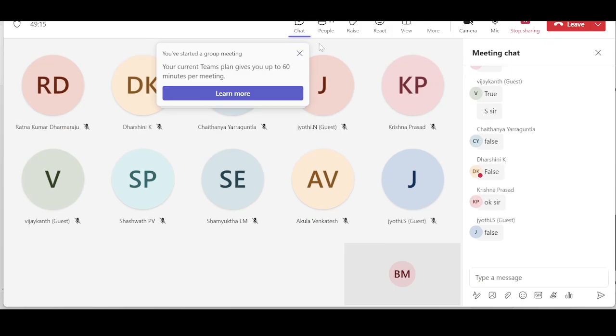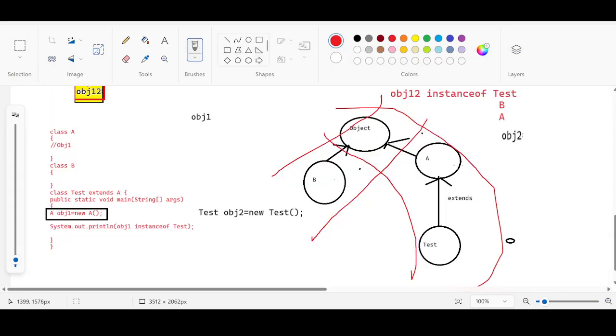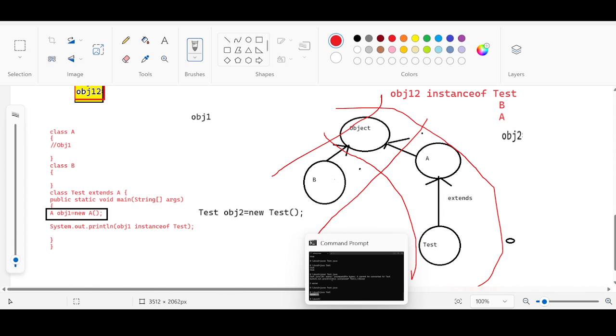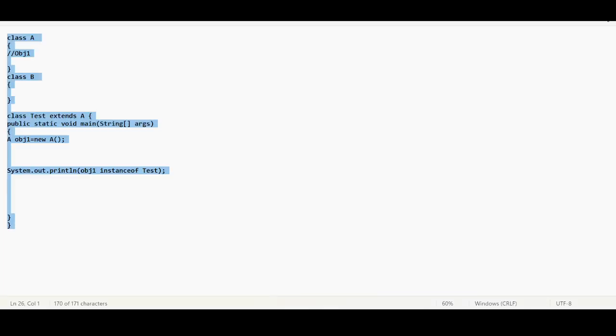Try to focus on the advantages of the instance of operator, and first understand these things in a diagrammatical way, because this understanding is important to understand downcasting in Java.